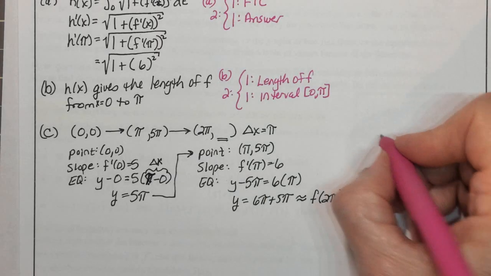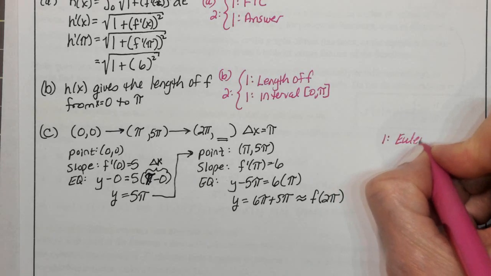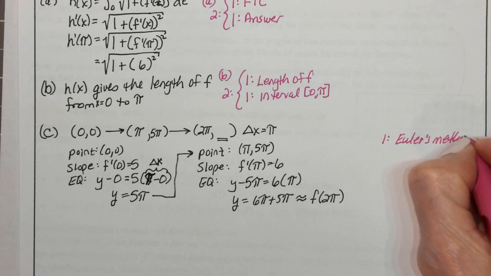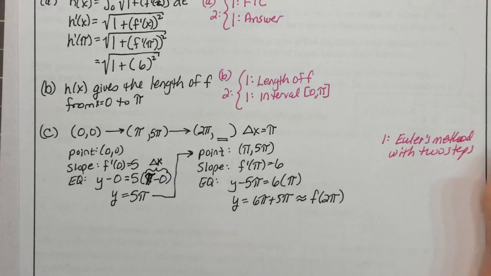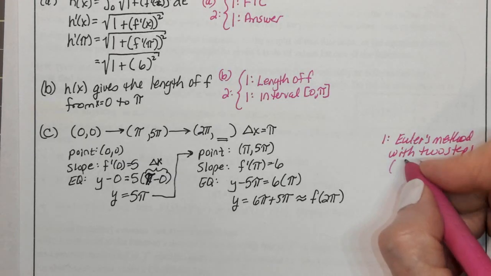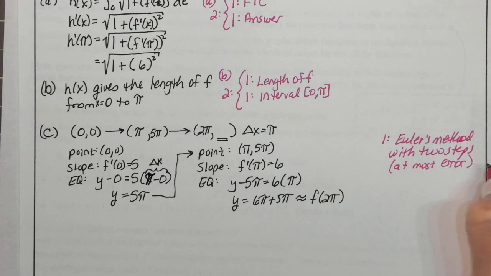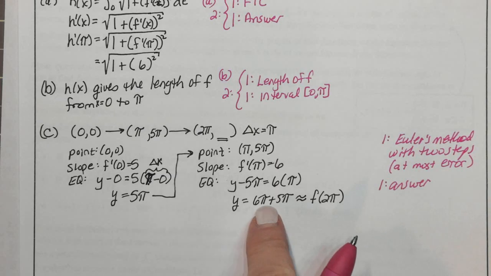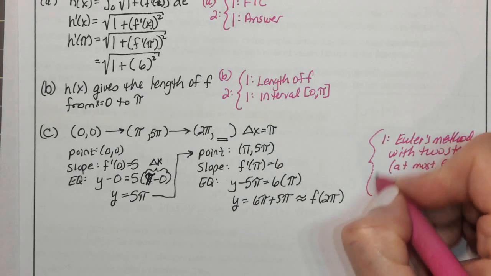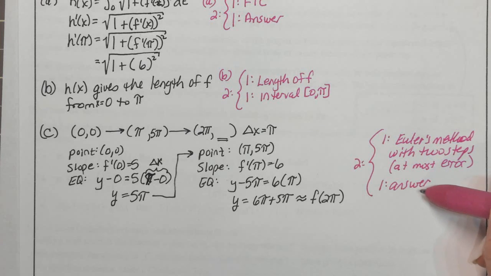How was this scored? They gave 2 points for this. 1 point was for showing Euler's method with 2 steps. And they made a note on this that said at most 1 error in your steps. Okay? And the second was for the answer. And the answer is right or wrong. Is this there or not? Okay? So if you made an error in this step, there's no way to earn the second point.